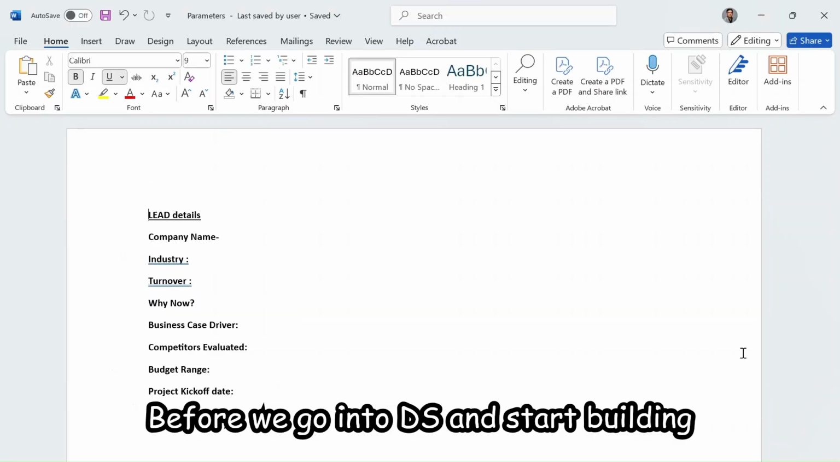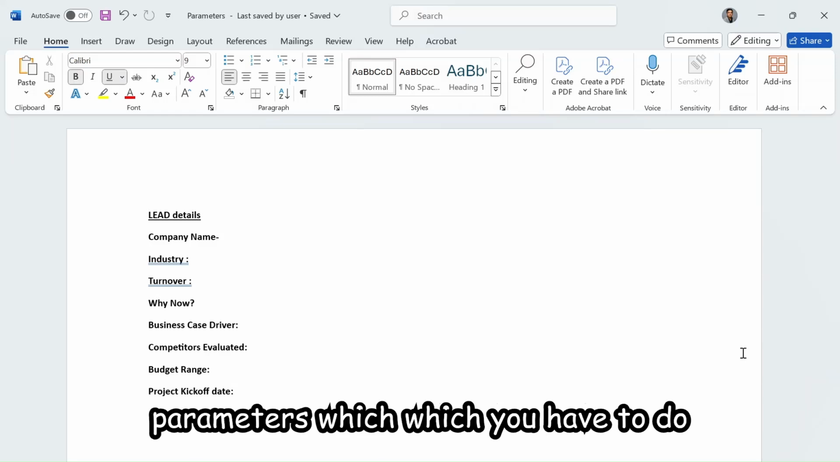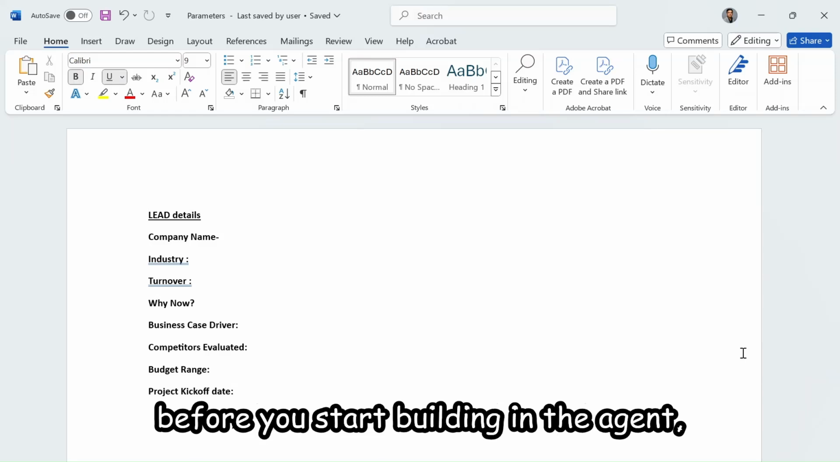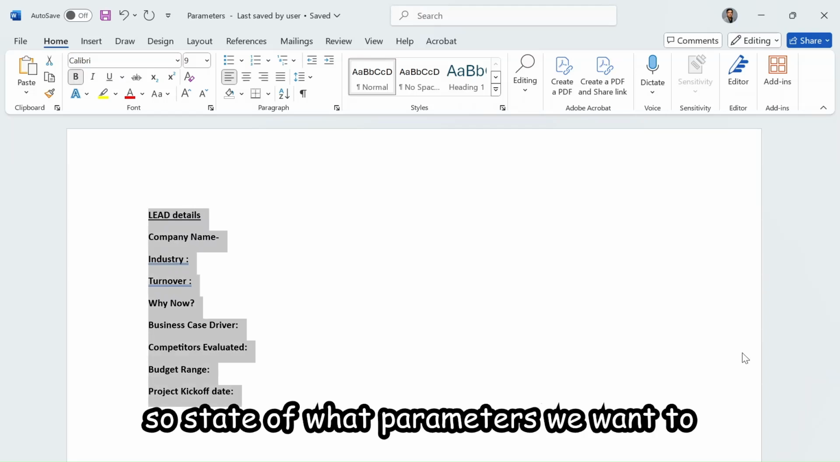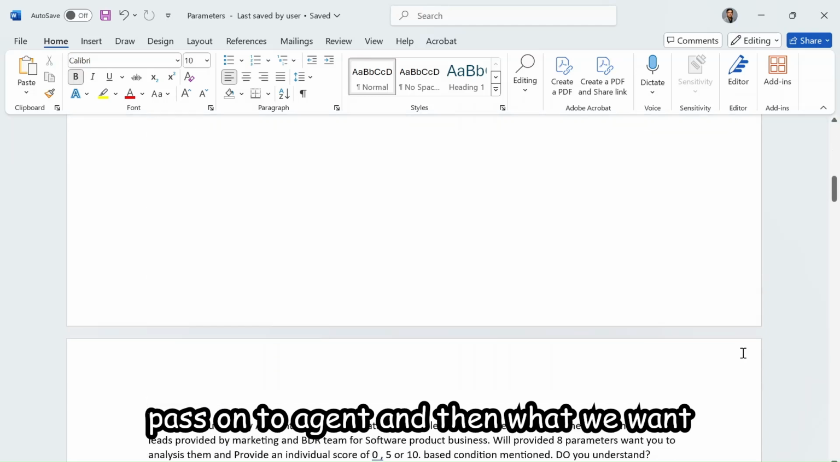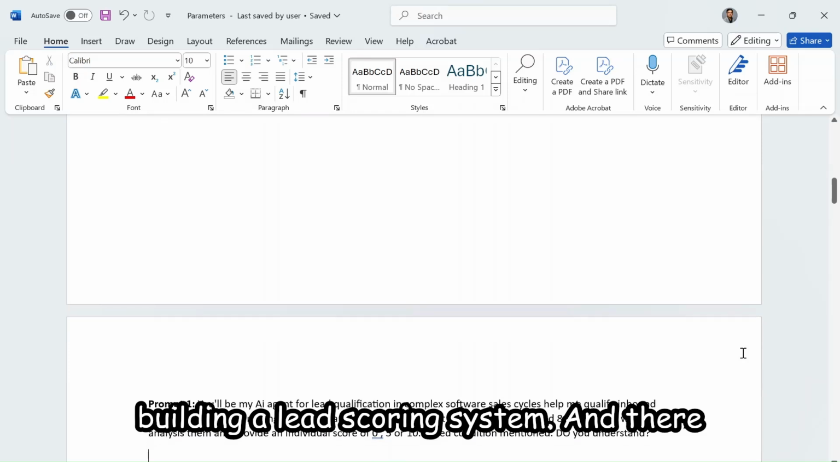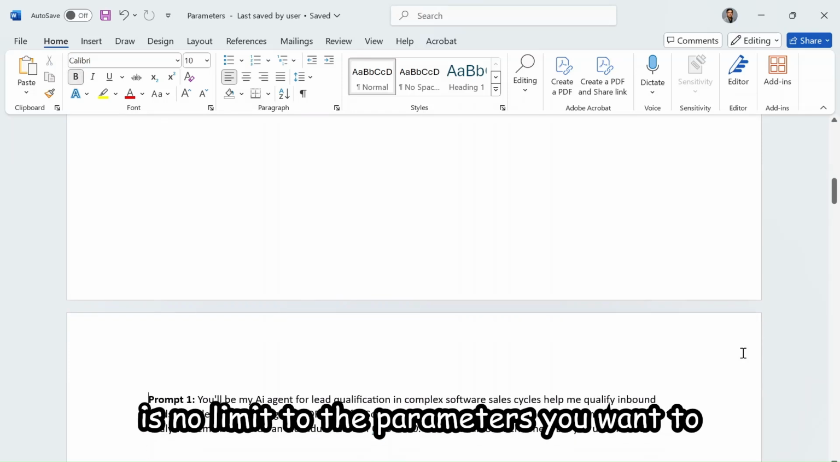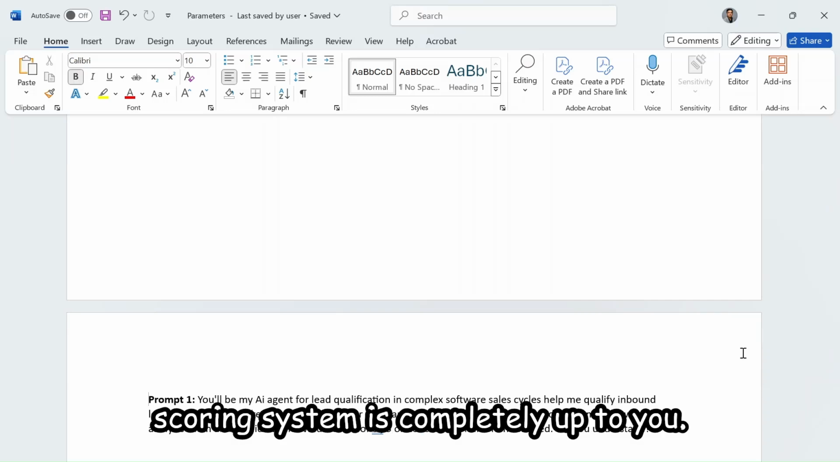Before we go into DeepSeek and start building our AI agent, I want to highlight some parameters, homework which you have to do before you start building an AI agent. Right, first thing we have established is source data, what parameters we want to pass on to the AI agent, and then what we want our AI agent to do. So basically, we are building a lead scoring system, and there is no limit to the parameters you want to use, the way you want to use it. The scoring system is completely up to you.